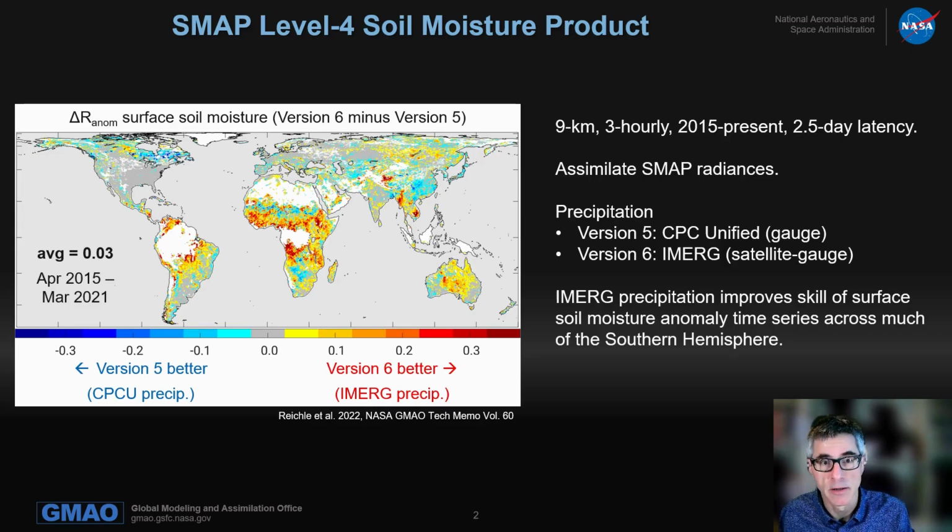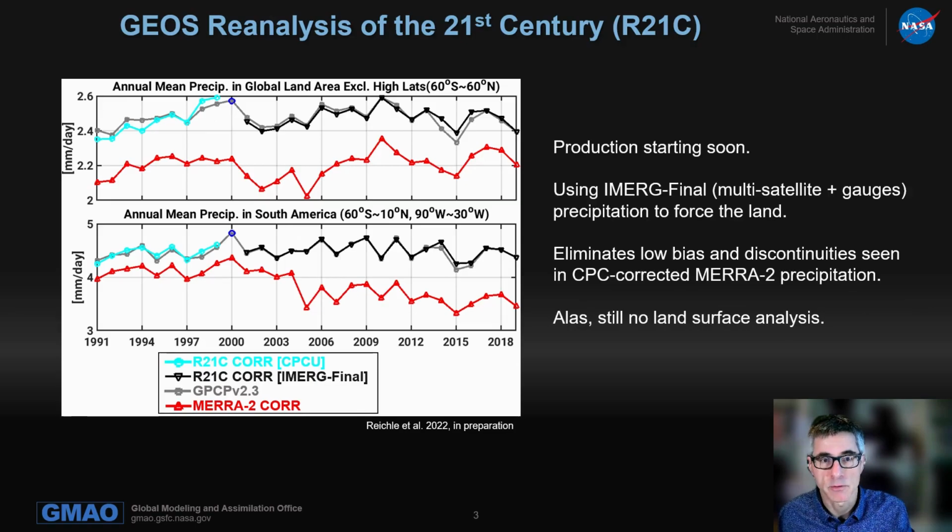So that's encouraging. And the same IMERG precipitation we're also going to use in our forthcoming reanalysis of the 21st century, R21C, with production starting soon. And using IMERG here eliminates a low bias and the discontinuities. This is for South America, step change here, that's seen in MERRA-2 precipitation and consequently, of course, land surface hydrology.